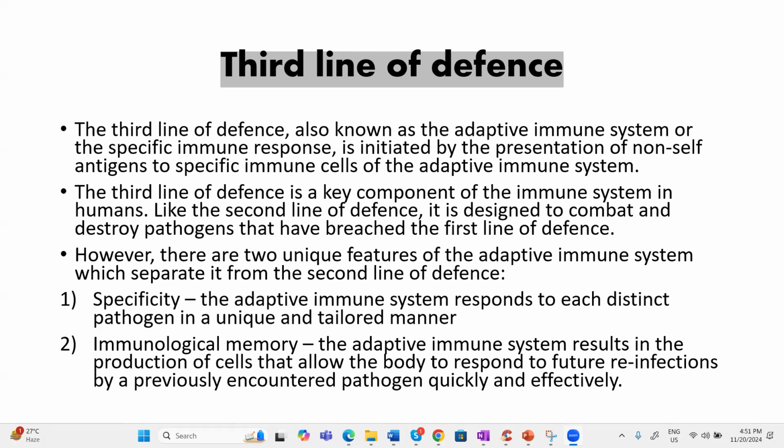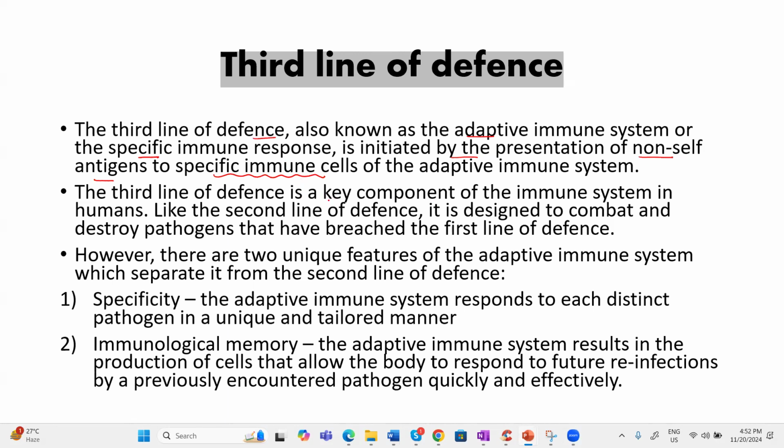In this video, we are going to discuss the B and T cell receptor molecules, and how these two cells play a role in the third line of defense. The third line of defense, also known as adaptive immunity, is specific and is initiated by the presentation of non-self antigen to a specific immune cell. That specific immune cell is your antigen presenting cell, that is macrophage, dendritic cell or B cell.